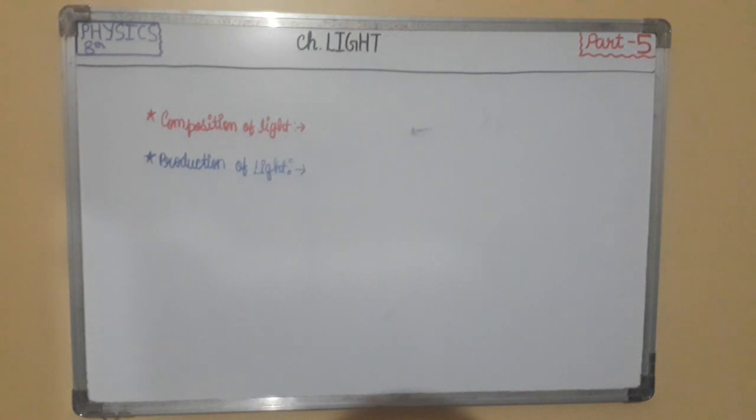Light basically is produced inside an atom. In an atom, electrons absorb energy and jump into higher orbits or energy levels. This is called excitation. The electrons present in higher orbits jump back to the lower orbits. This is called de-excitation.